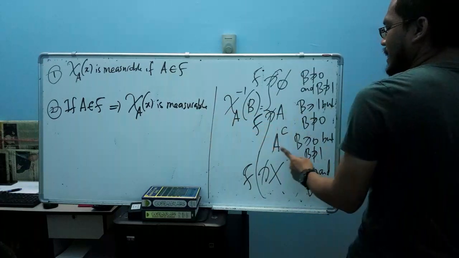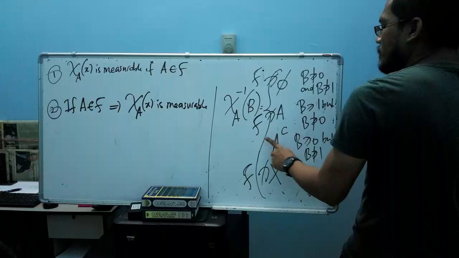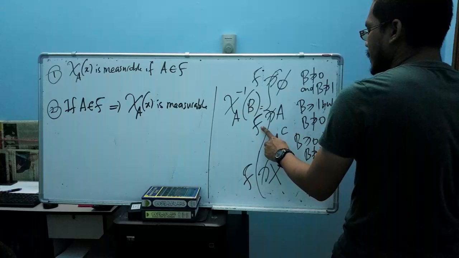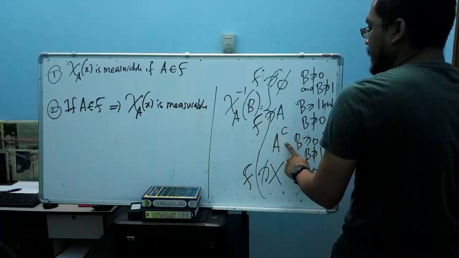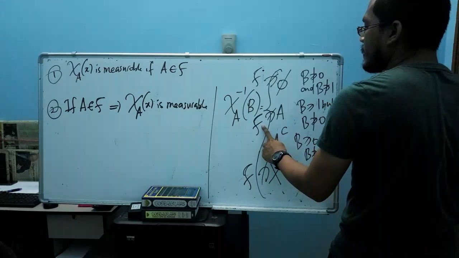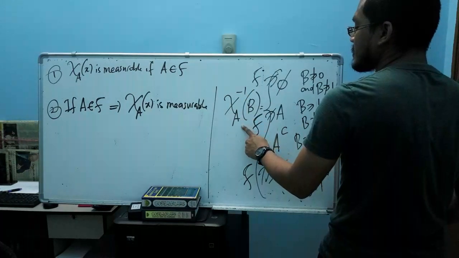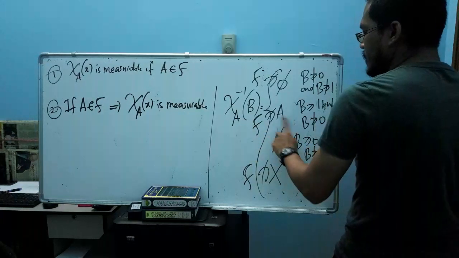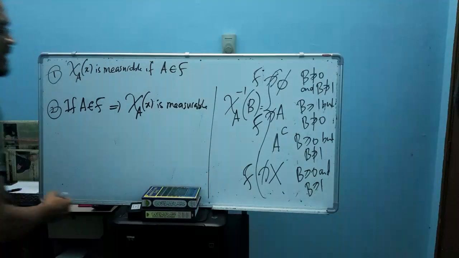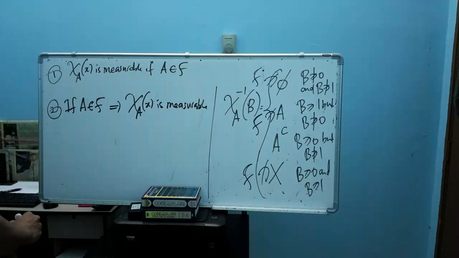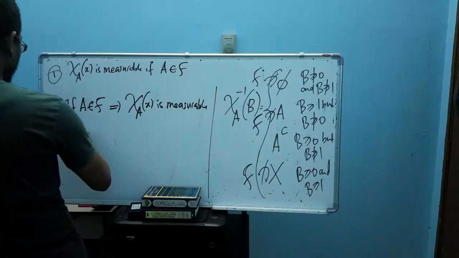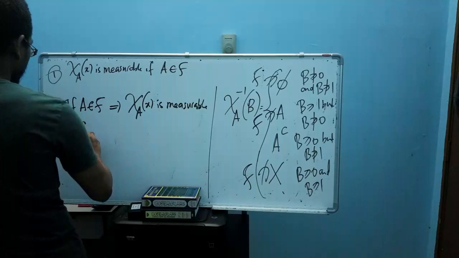But if this A complement does not belong to F, as I already discussed in our previous discussion, if we find at least one pre-image that doesn't belong to F, then our function here is not measurable. So now let's check this A complement. Is it an element of the algebra, yes or no?